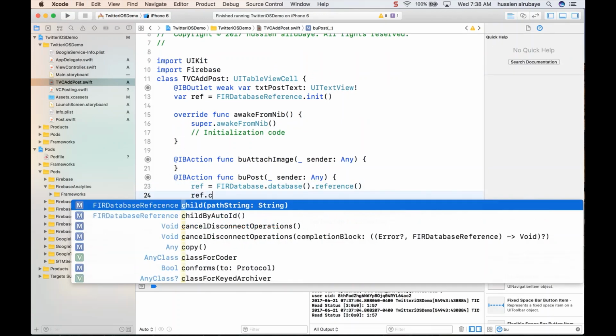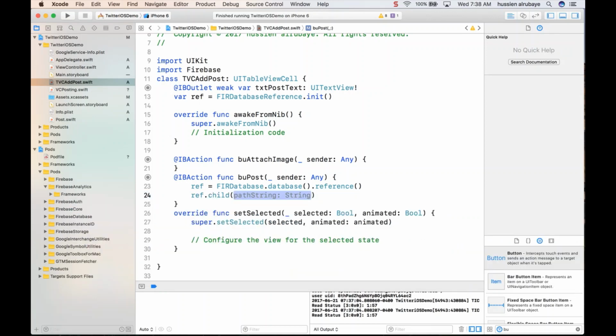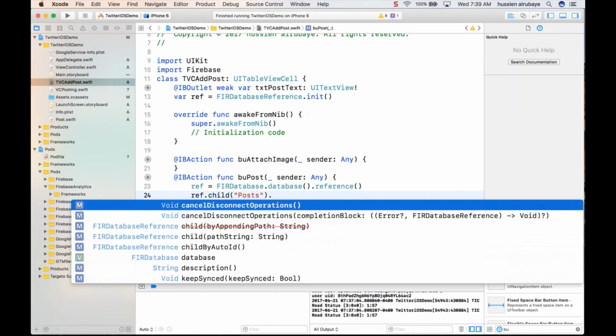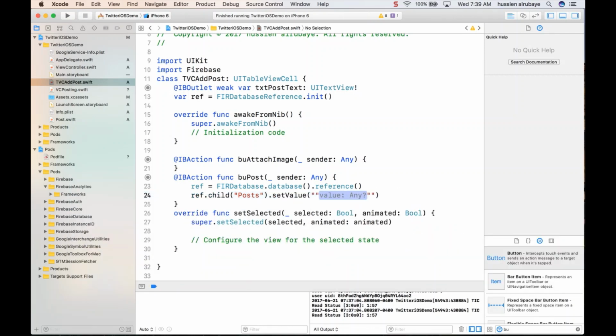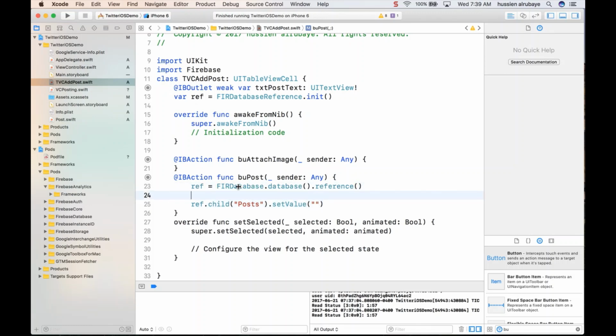We add a child, which is named posts, which holds all the posts for the users, and this child will have, let me just start first simple by adding set value for whatever we have. So what do you think the information I need to pass to this function when someone clicks on the button add?